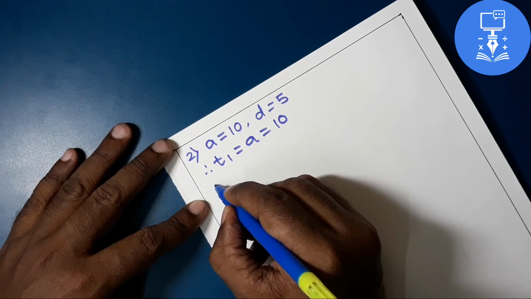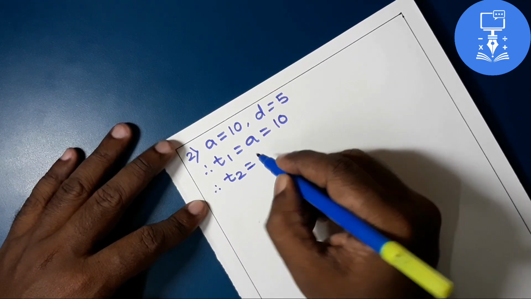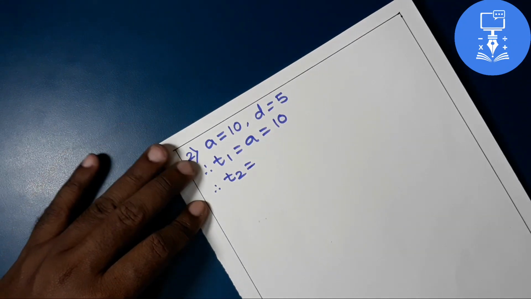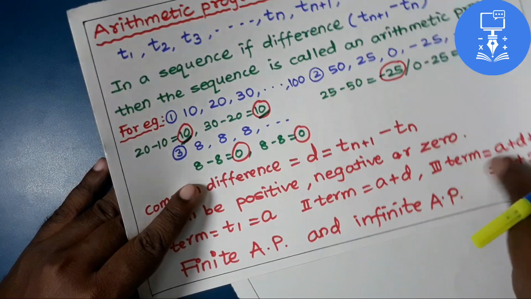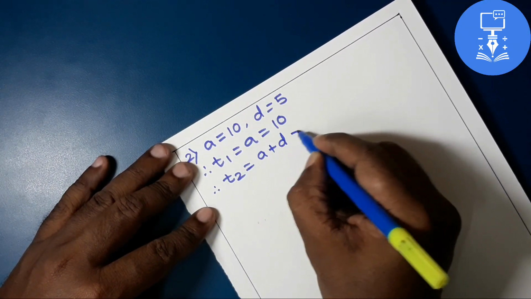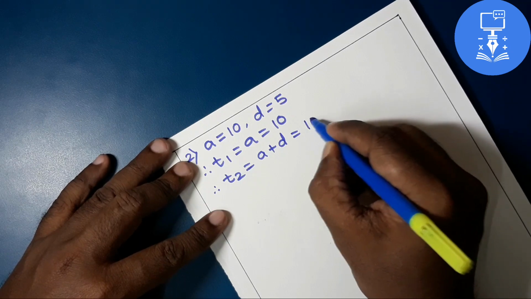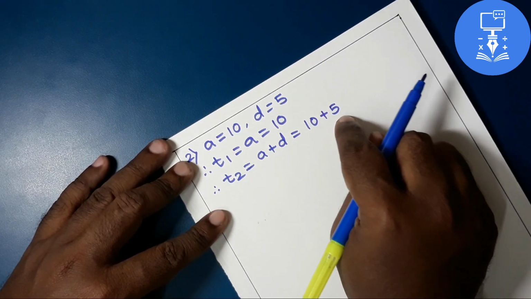For the second term T2, as we have seen earlier, the second term can be obtained by adding the common difference. So we can write A plus D, that is 10 plus 5. If it is minus, then write along with its sign.